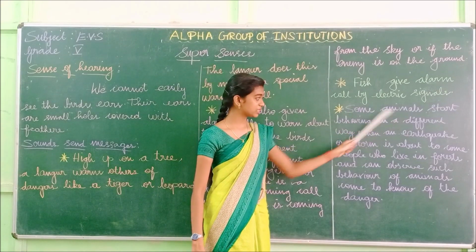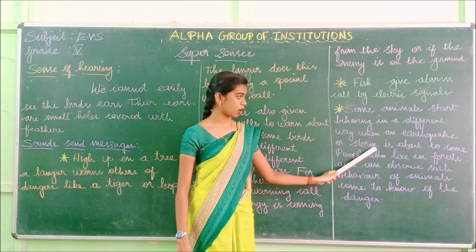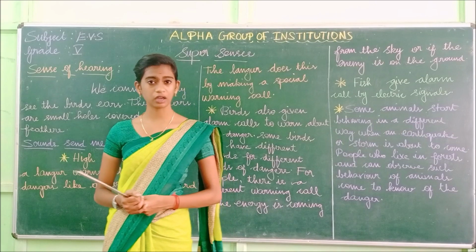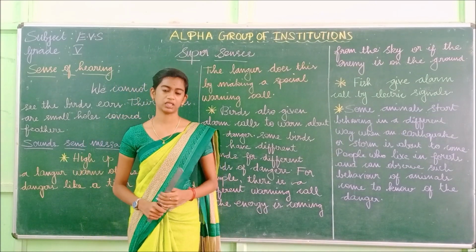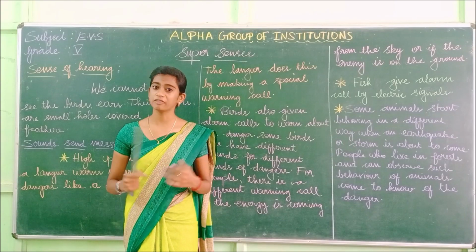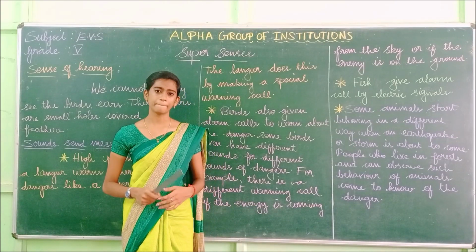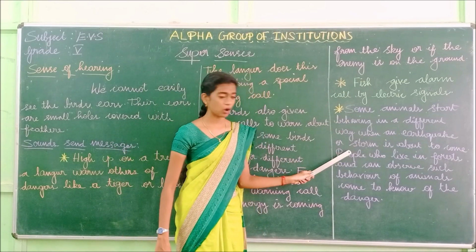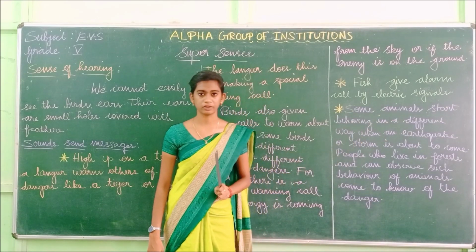So some animals start behaving in a different way when an earthquake or storm is about to come. If the earthquake or the storm, the cyclone is going to come, who knows first? Yes, the animals know first. So they start to behave in a different way, not in a normal way, because the animals know first.